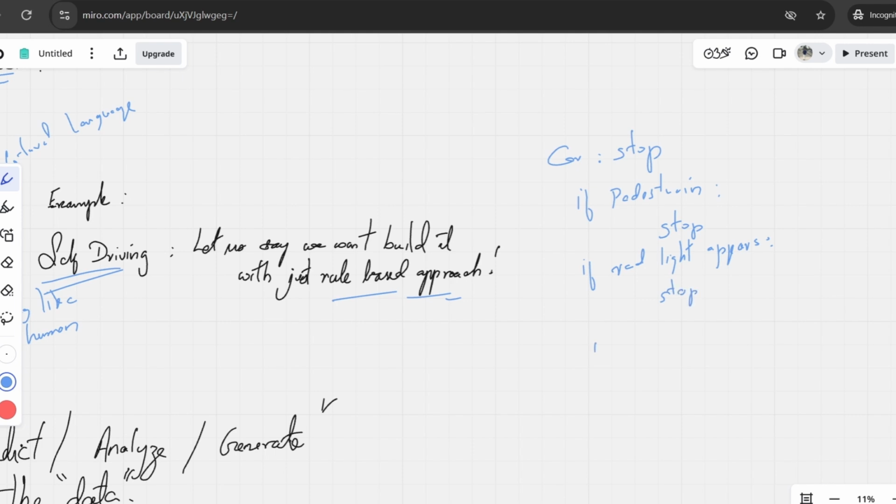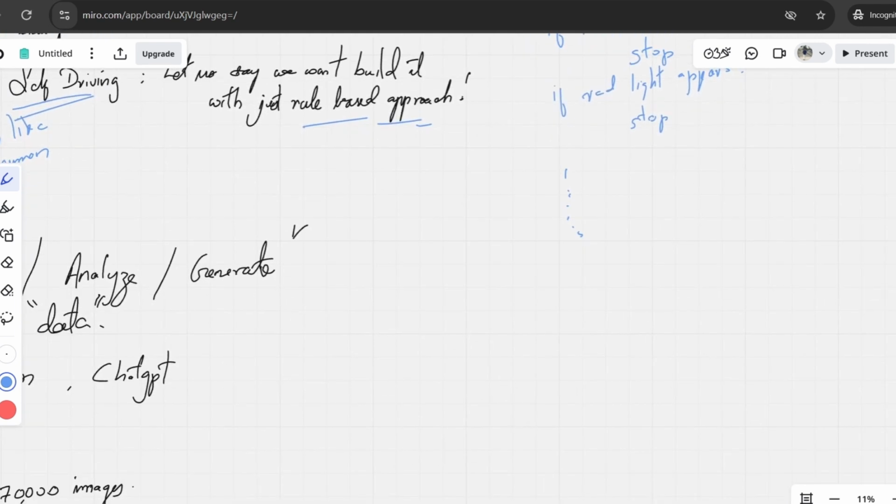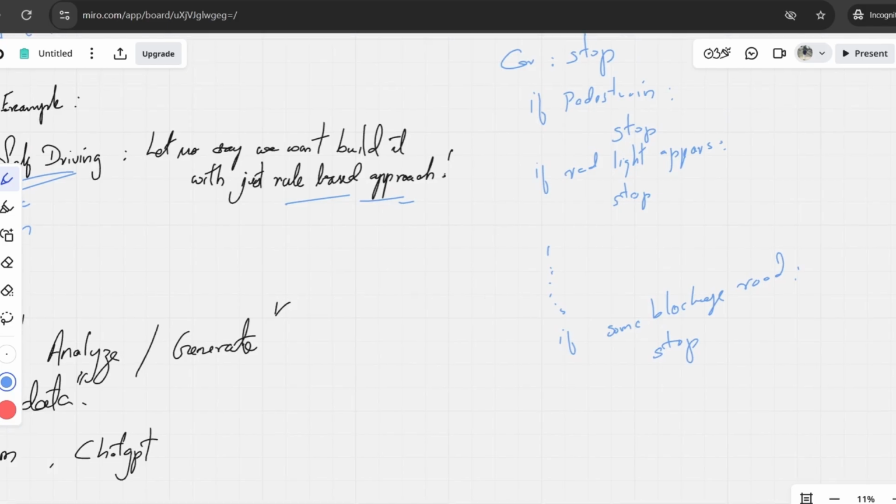Likewise, there will be n number of conditions. One more condition is, if there is some blockage on the road, you have to again stop the car, right? So already we have coded 3 conditions. Likewise, there will be n number of situations where you have to stop the car.